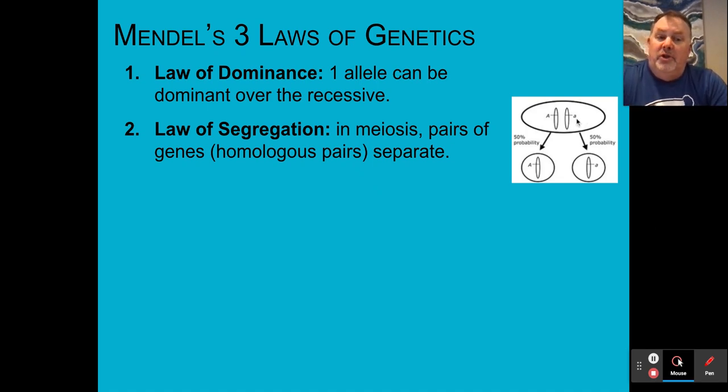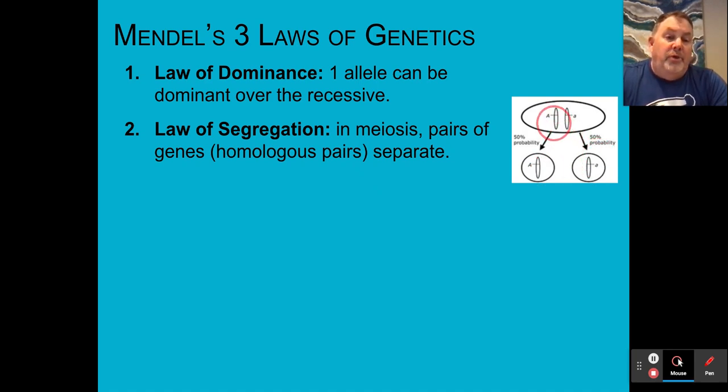So, for example, if this is my individual from a parent, notice here that if this was the testes, for example, in a human, or eggs in the ovaries of a female, we have a pair of these alleles, but they're going to be separated. And so if this has a total of 46 chromosomes, 23 are going to be in one cell, and the other 23 are going to be in another cell.